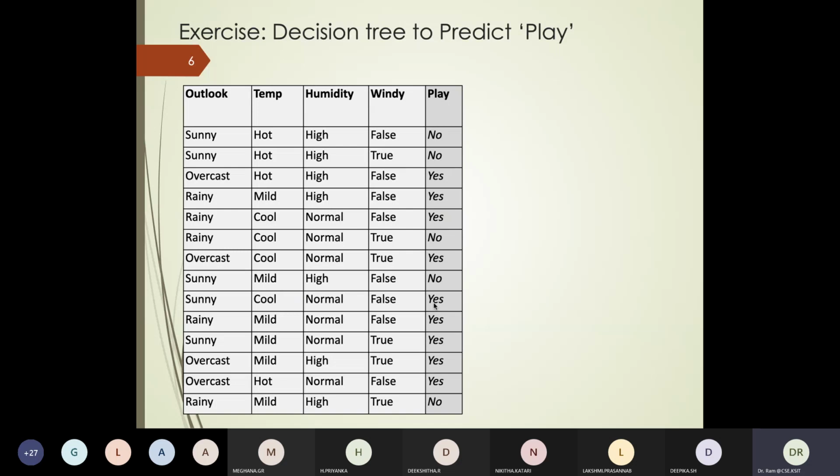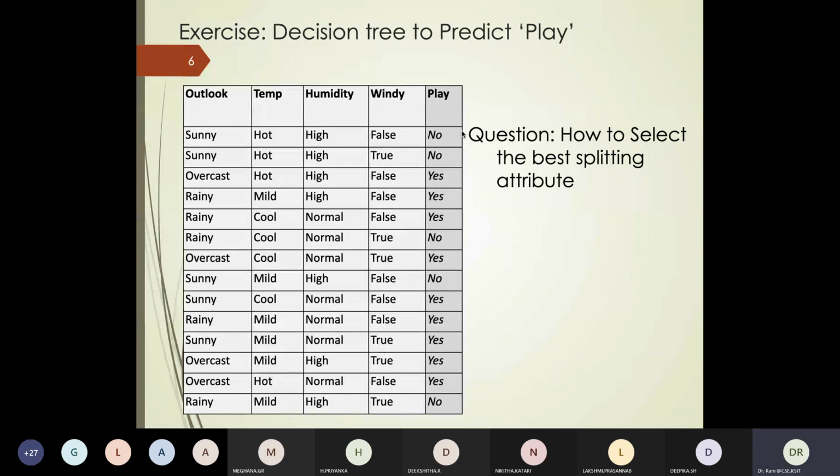Before we go there, let's look at the standard example which you studied. We take the same example. The example has 14 data records consisting of 4 variables and a fifth, the label play. Would we play or not? And those 4 variables are outlook, temperature, humidity, and windiness. Depending on the different values, you know whether you can go to play or you can't go to play.